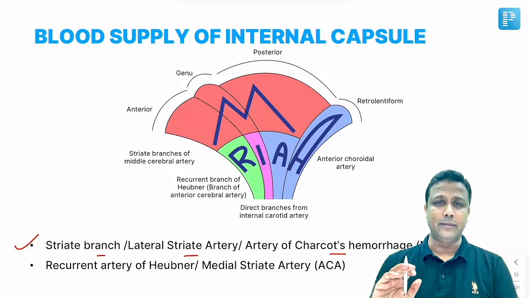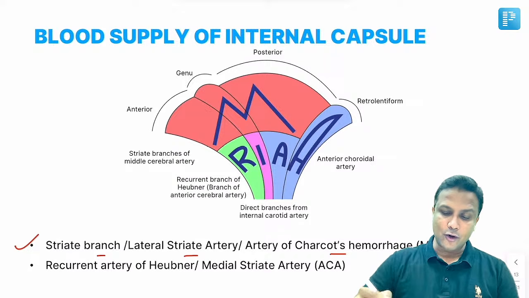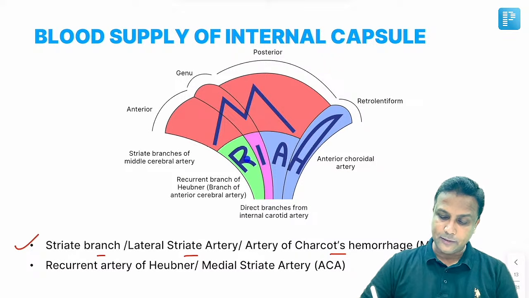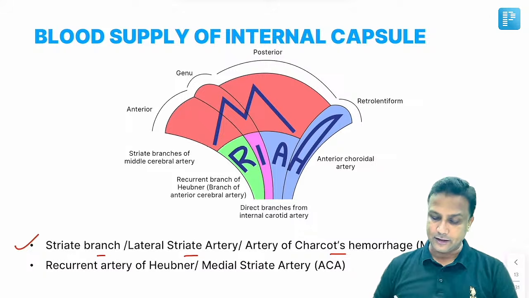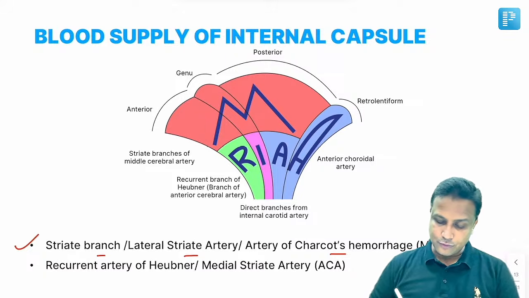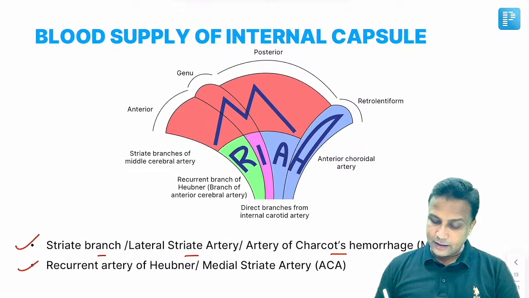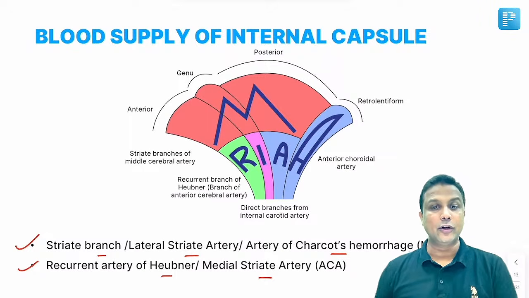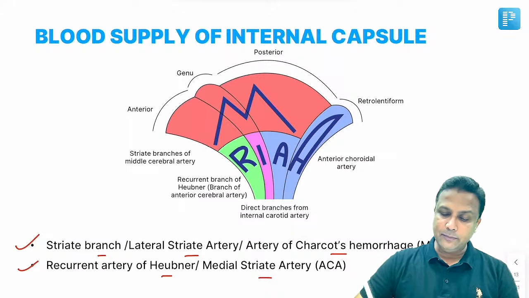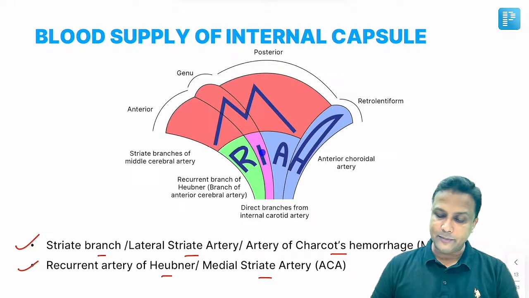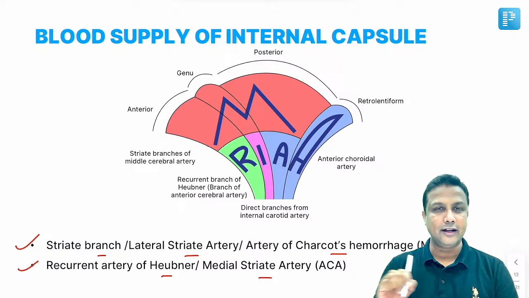What about the inferior part now? The inferior part of the anterior limb will be supplied by a recurrent branch of Heubner's, या फिर उसको Heubner's artery हम कहते हैं इसे. And the recurrent branch of Heubner, it is also nothing but your medial striate artery. Similarly, the inferior part of the genu will be directly supplied by the internal carotid artery. I लिखा है वहां पर.